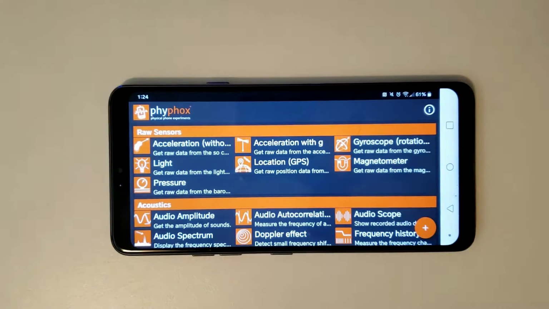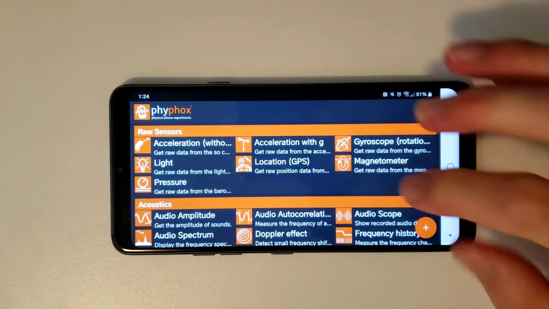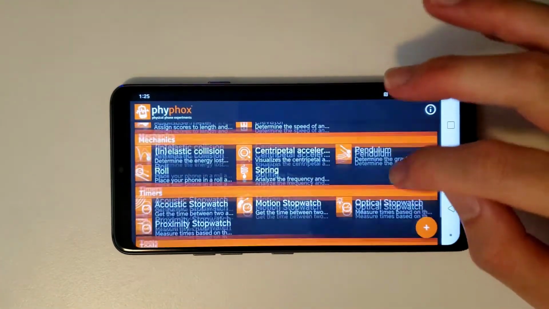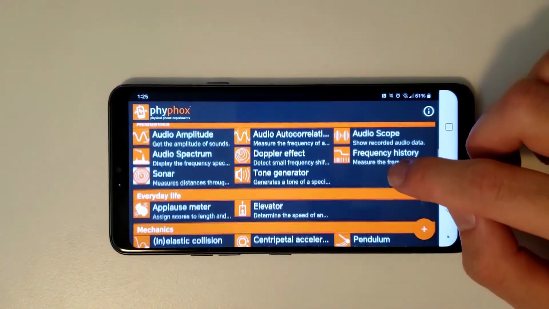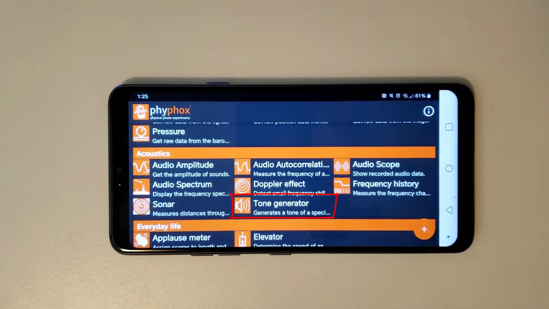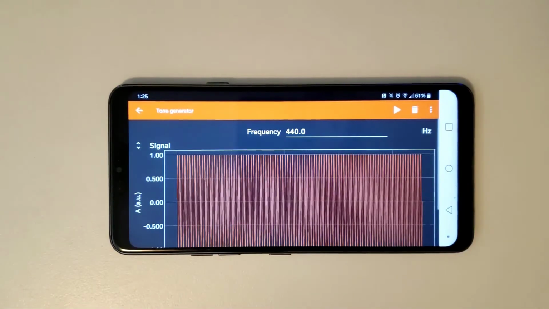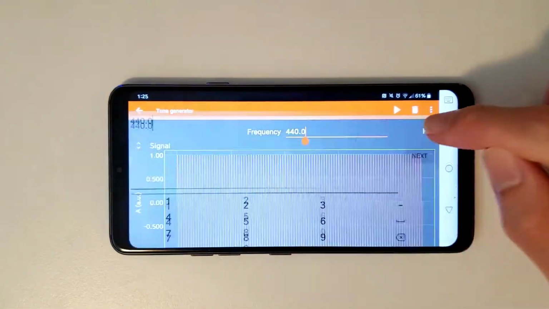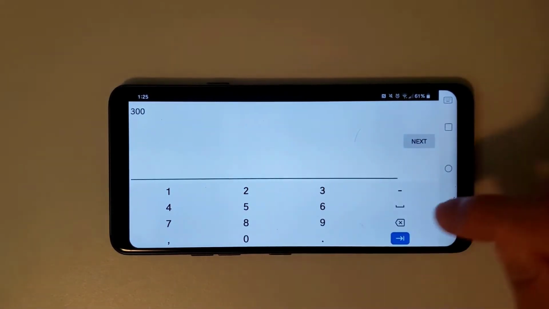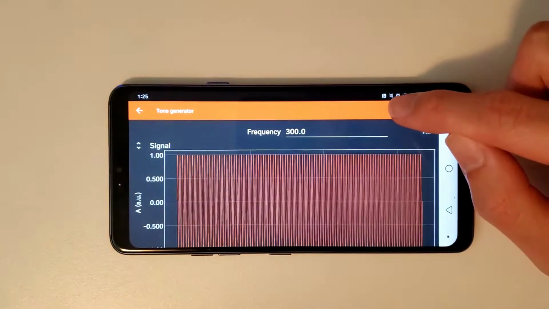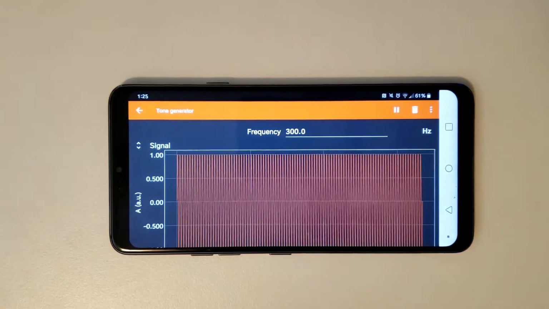Opening the app for the first time, you'll find a number of different modes the app offers. To use your phone as a function generator, you'll need to scroll to the acoustics section and find the tone generator option at the bottom. Once you click the option, you can enter the desired frequency in the frequency tab, and hit the play button to play the tone.